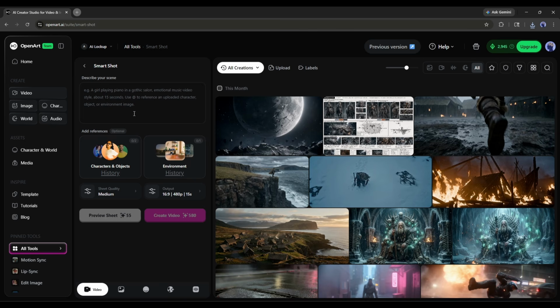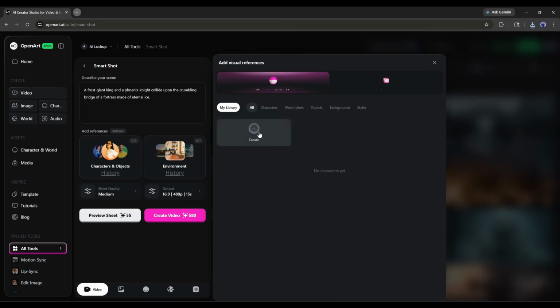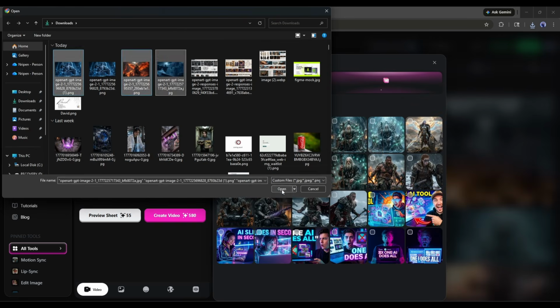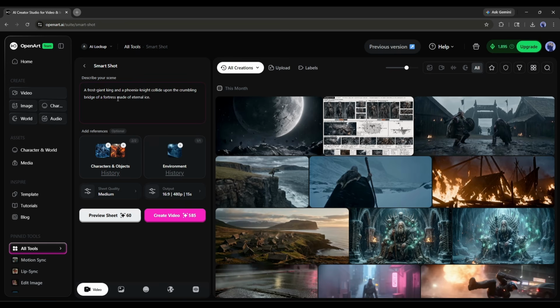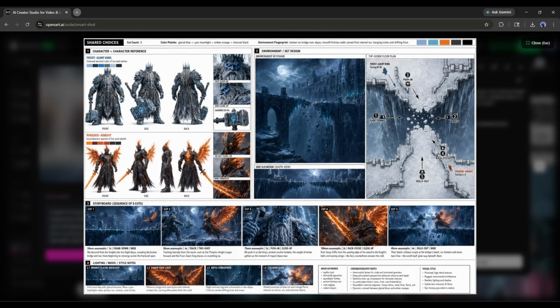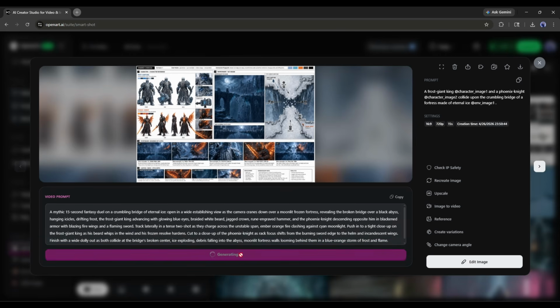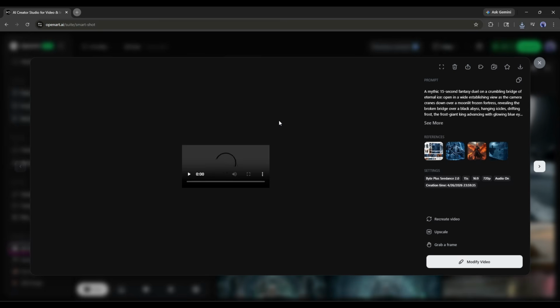Okay, now I am creating another shot, but with the reference. I am entering the idea and then adding the character and environment reference. Once the images are added, we have to tag them into the prompt. Just type add and then select the correct reference image. Once done, set all the settings and then create the shot. And here it is, the shot is ready. Now we have to review, and if you find everything is okay, then hit the Generate Video button. And here it is, the video is ready.